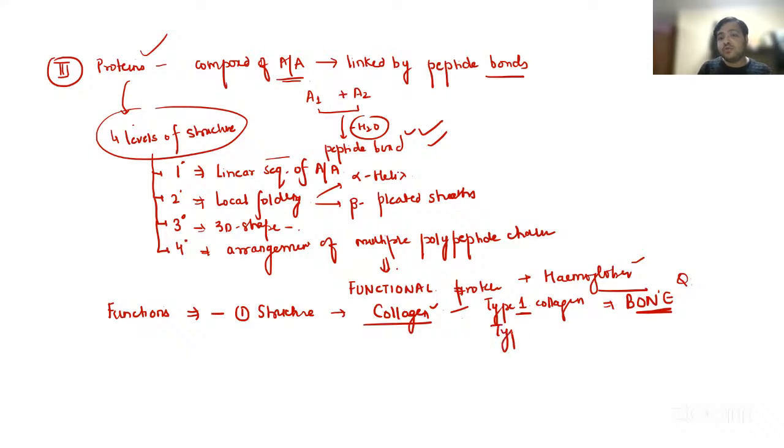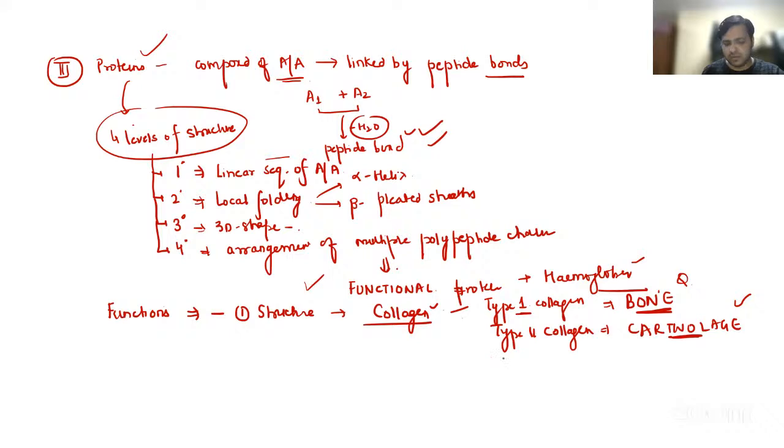Even type 2 collagen is found in cartilage. I'm knowingly writing the spelling of cartilage wrong just to indicate all the cartilages of the body. They have type 2 collagen. Collagen is nothing but a protein, so it is giving strength to the various parts of the body, right?